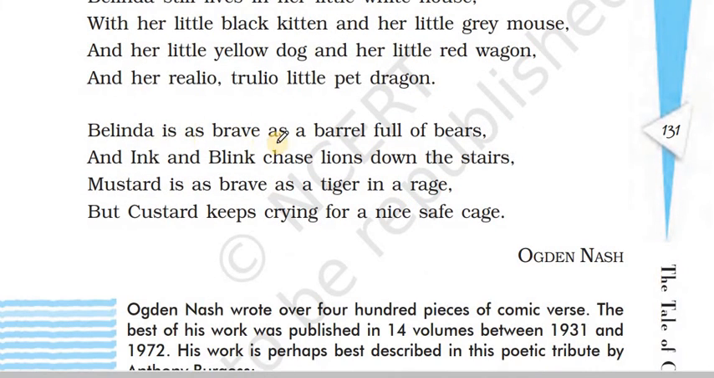Belinda is as brave as a barrel full of bears, and Ink and Blink chase lions down the stairs. Mustard is as brave as a tiger in a rage, but Custard keeps crying for a nice safe cage. So it's just a repetition of the stanzas, which shows that Belinda is as brave as bears, and Ink and Blink chase lions down the stairs. Mustard is as brave as a tiger in a rage, and Custard keeps crying for a nice safe cage.